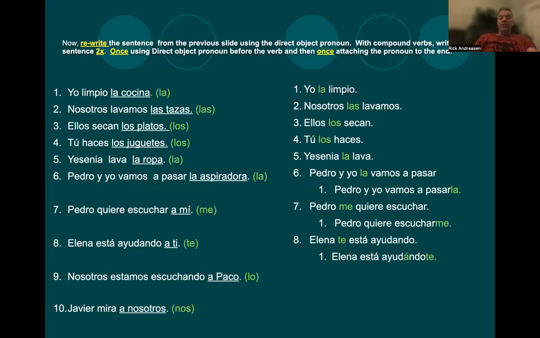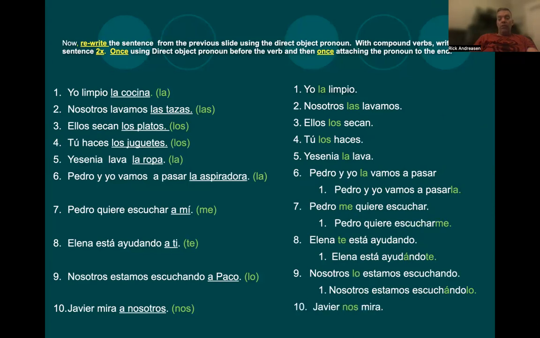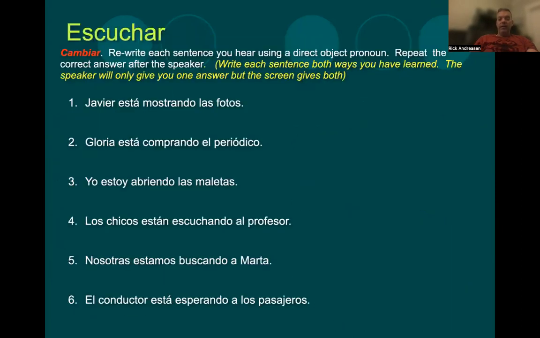Número 9, nosotros estamos escuchando a Paco. Nosotros lo estamos escuchando o nosotros estamos escuchándolo. Número 10, Javier mira a nosotros. One option only, una opción. Javier nos mira. With direct object pronouns.